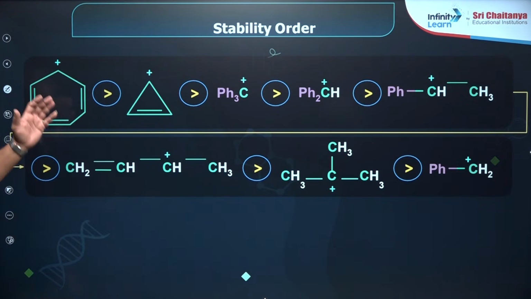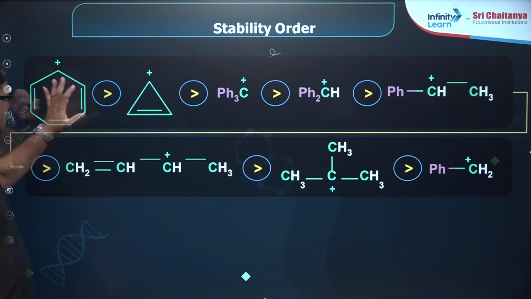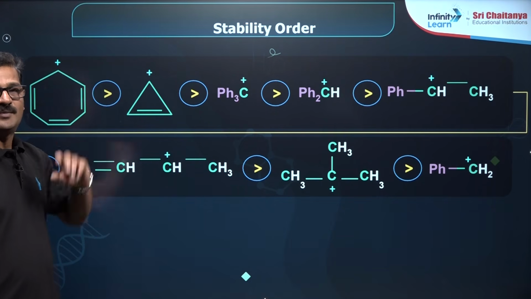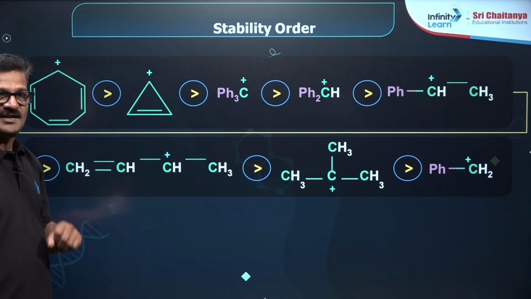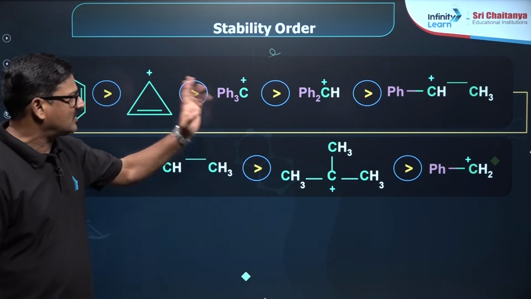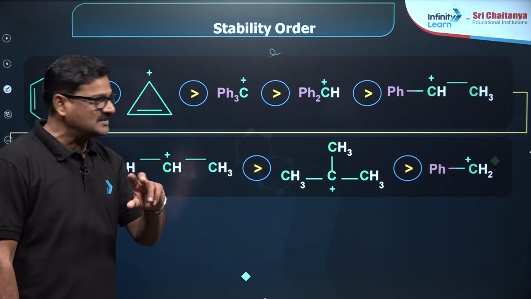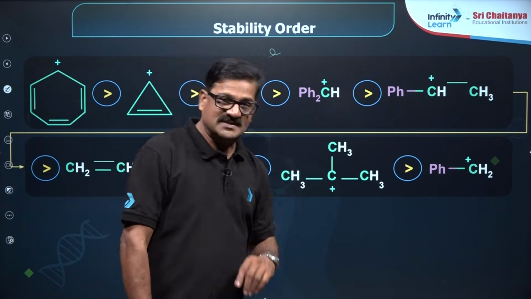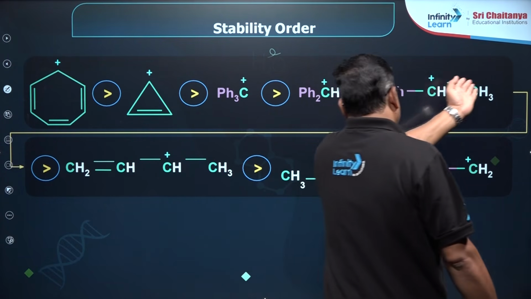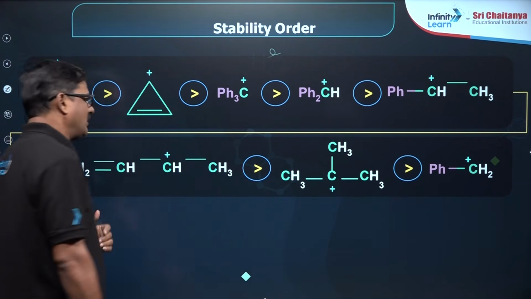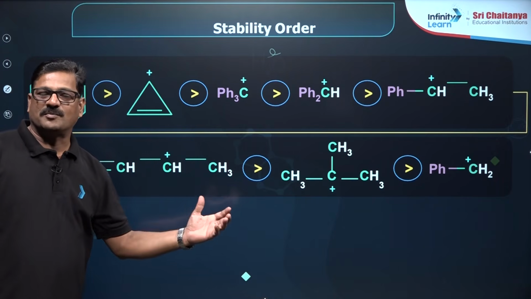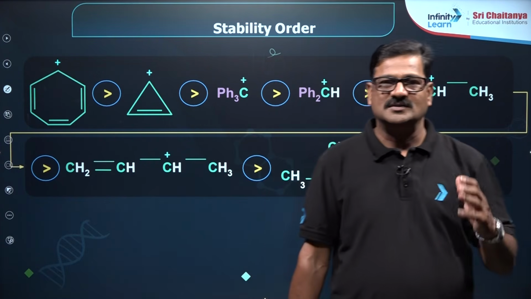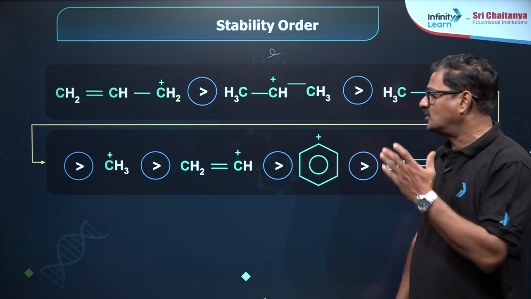Tropylium carbocation is more stable due to resonance and aromaticity, and cyclopropenium carbocation is more stable because of the resonance, and triphenyl methyl carbocation is more stable due to resonance, and diphenyl methyl carbocation and benzyl carbocation, and then allyl carbocation and tertiary carbocation, secondary carbocation, primary carbocation and methyl carbocation. The order goes like this.